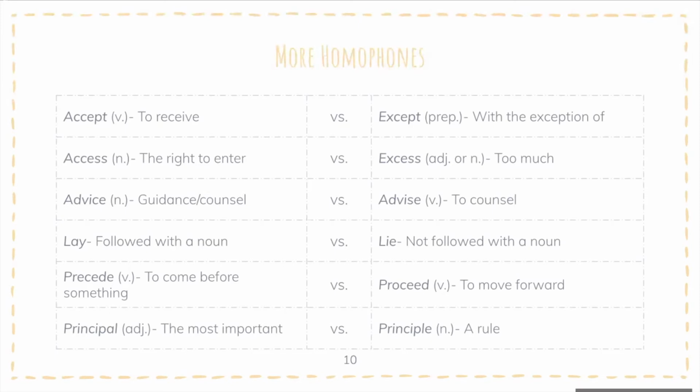And then precede is a verb, and that means to come before something. And then there's proceed, which is a verb, and that means to move forward. And then we also have principal, which is an adjective, and that means the most important. And then we also have principle, which is a noun, and that means a rule. Okay, so now we're just going to go more in depth with a few of these homophones that are most commonly seen in everyday reading and writing.